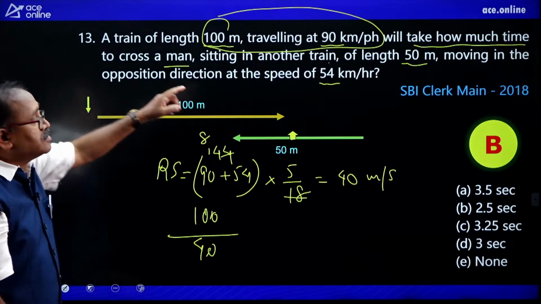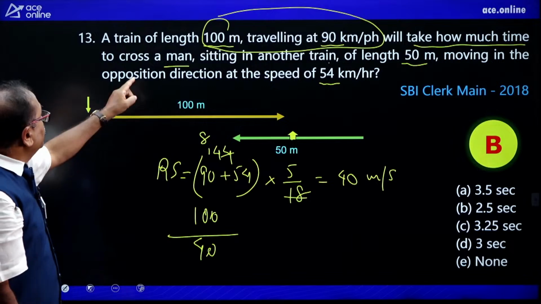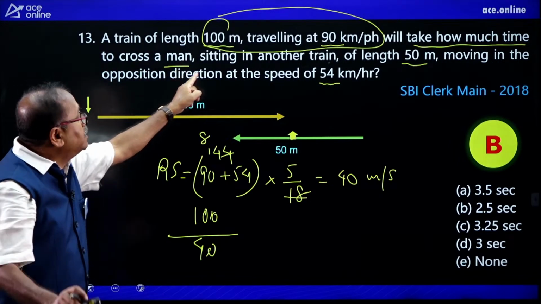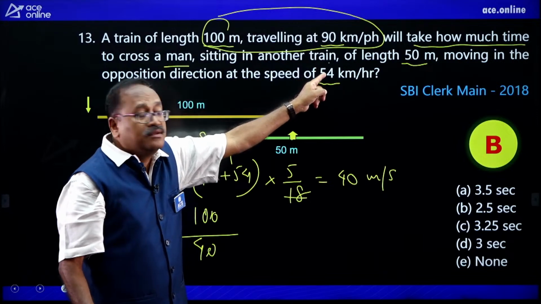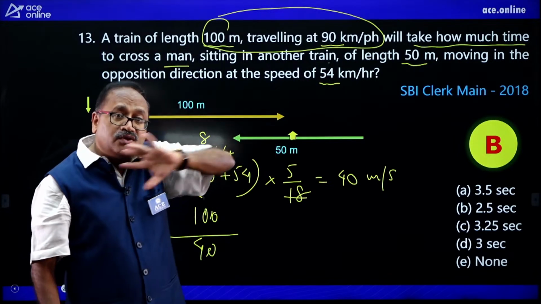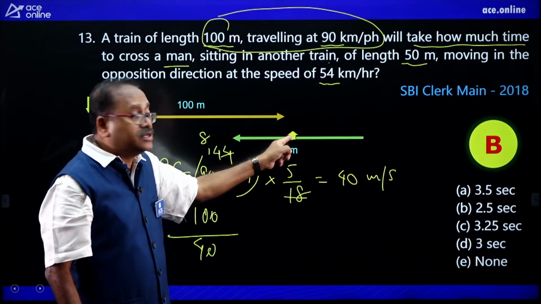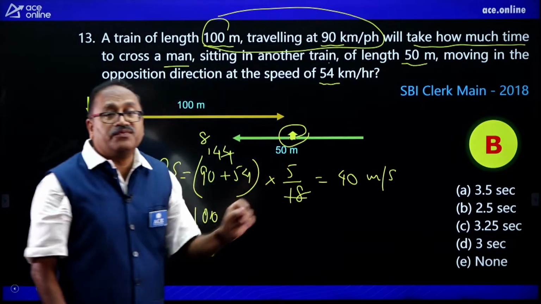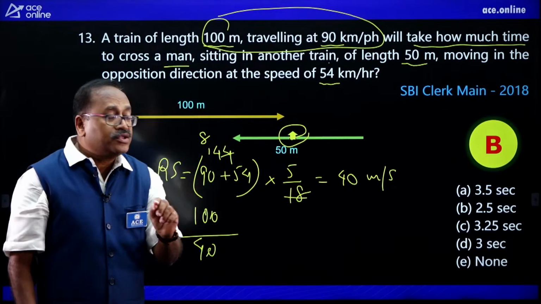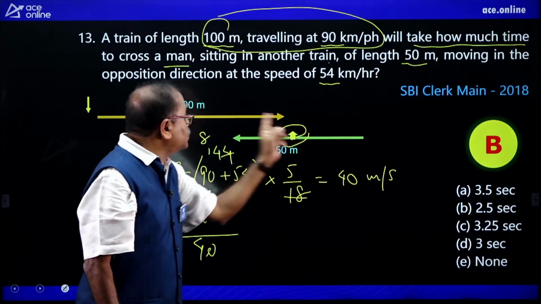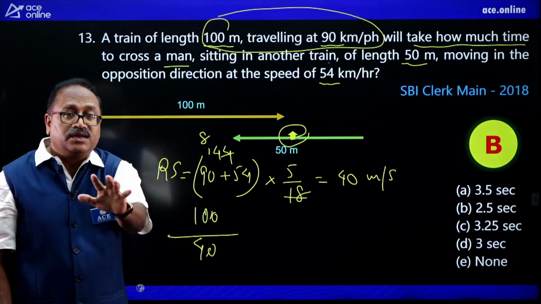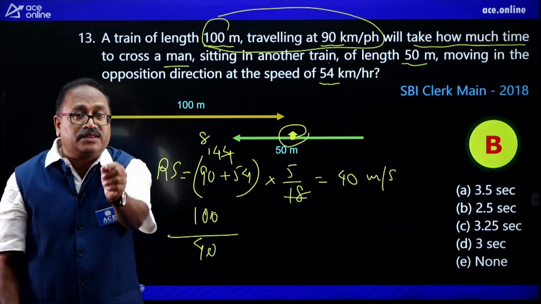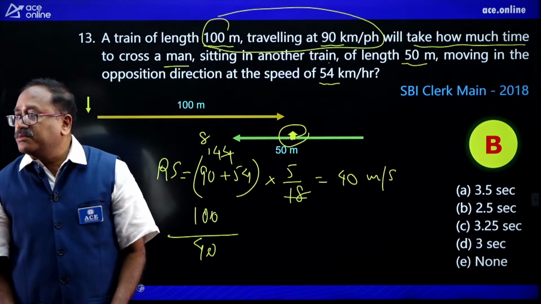Now look at this, the slip in this question. To cross a man sitting in another train, not the whole train, to cross a man sitting in another train, and the train is running with a speed of 54 kilometer per hour. So the distance is not 100 plus 50. The distance is only 100 because it has to cross a particular point of the other train. Am I clear, my dear friend?